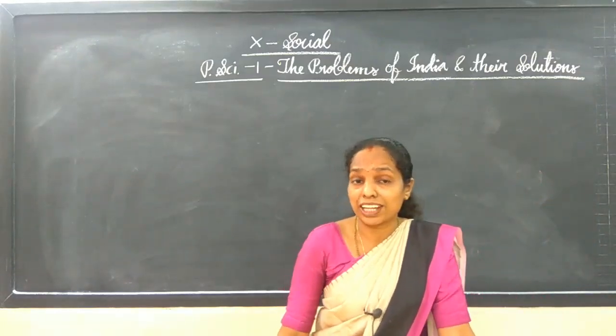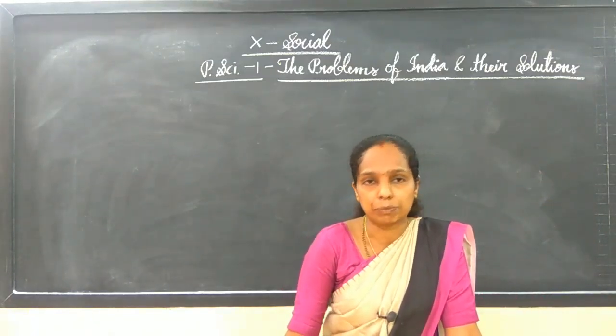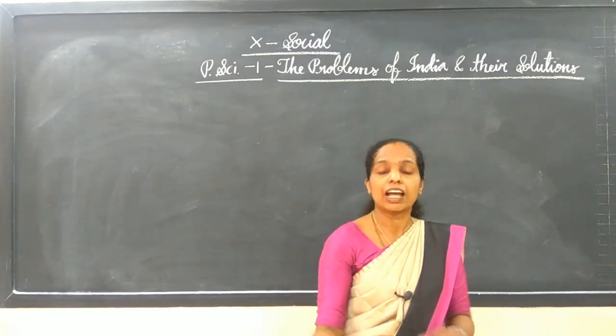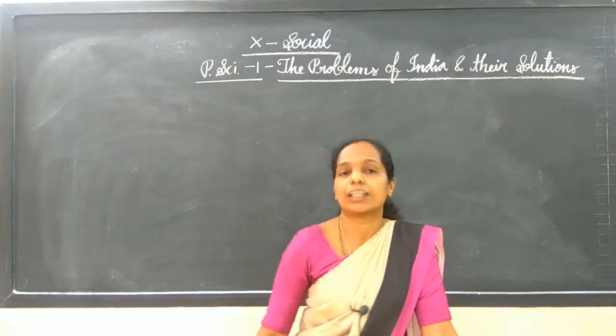We already know that India faced many problems even before independence, after independence, and even at present.